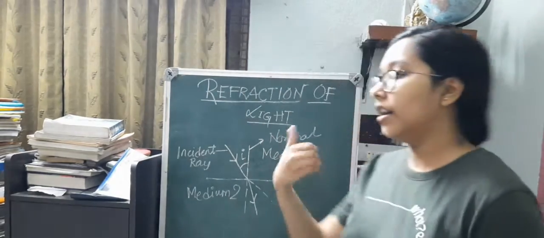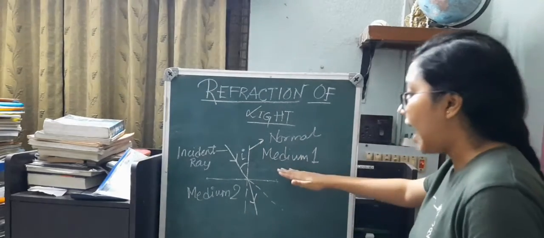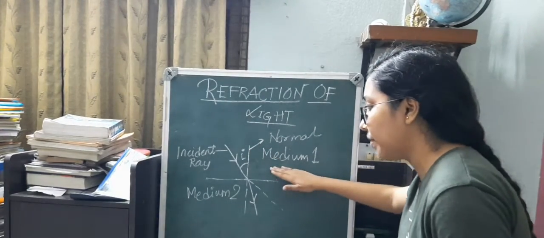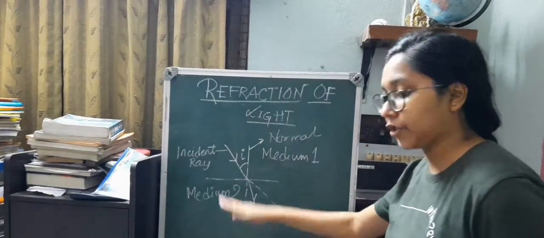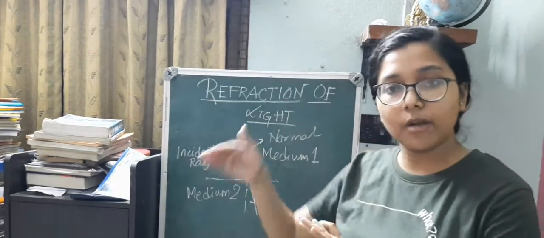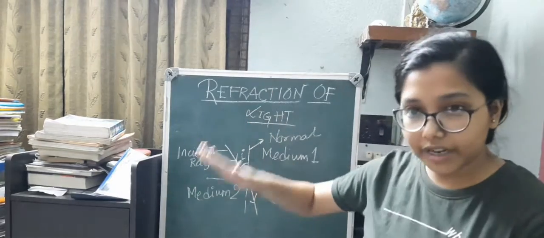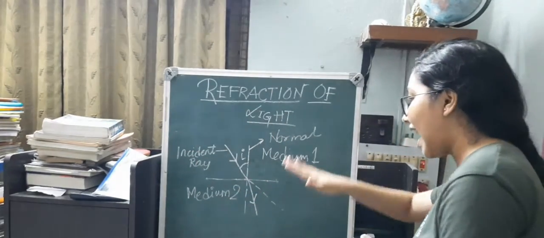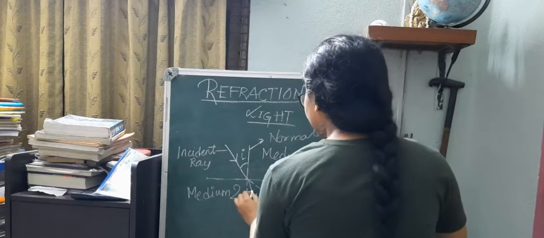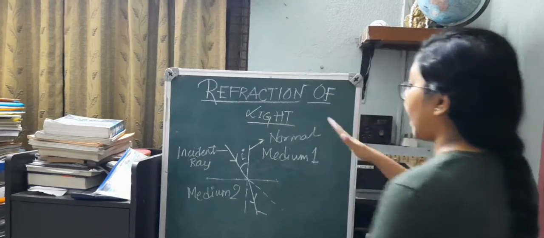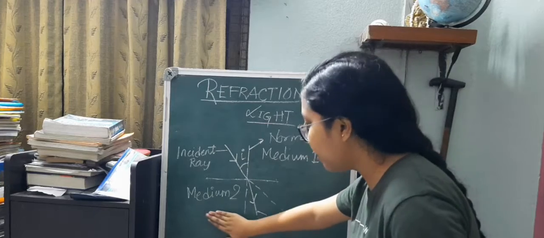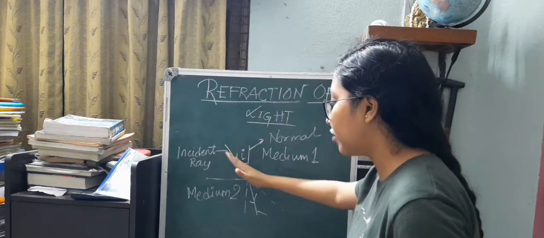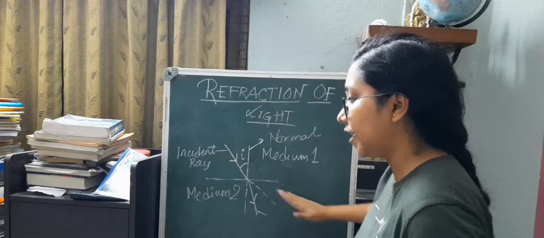the incident ray. Now, as soon as the light travels from medium 1 to medium 2, it undergoes refraction because it is traveling from one transparent medium to another transparent medium. And as a result of that, this ray is termed the refracted ray. As if there would have been no different medium, the light would not have bent. The light would have followed the initial path.